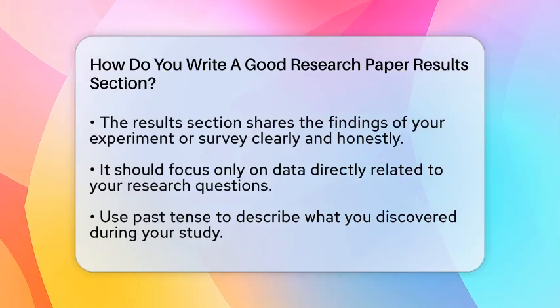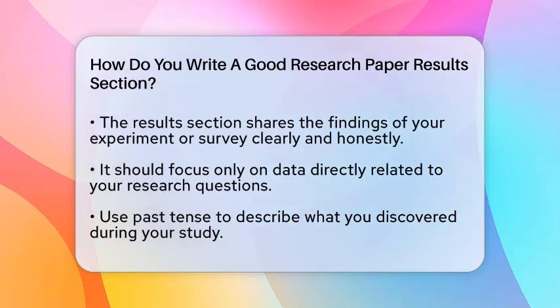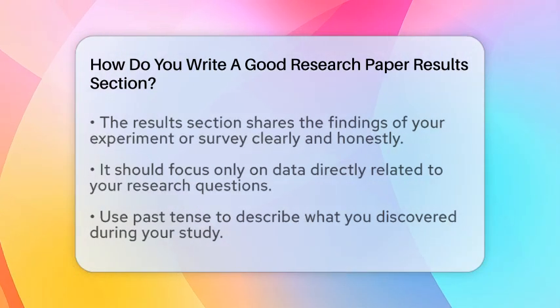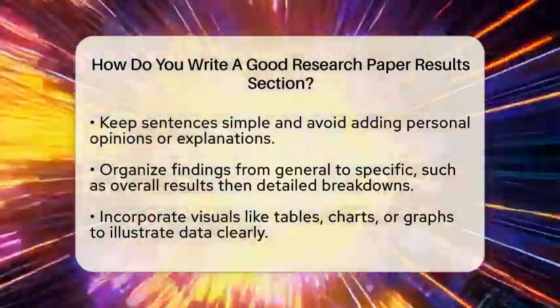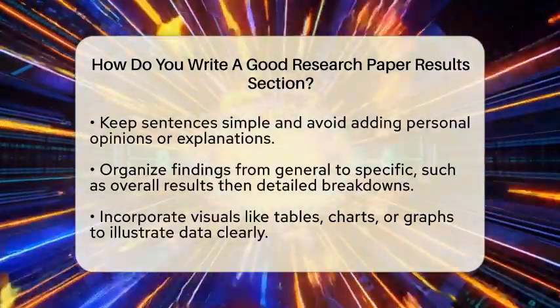This part of your research paper should answer the question, "What did you find?" without adding your opinions or explanations. Start by focusing only on the data that relates directly to your research questions. For example, if you studied how students perform on math tests after studying with flashcards, only include the test scores and related data. Avoid adding raw data that doesn't help answer your questions.